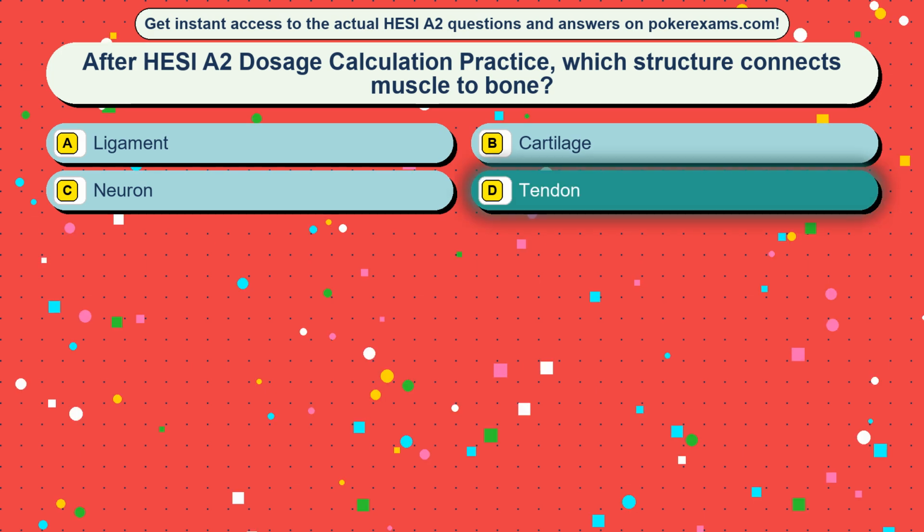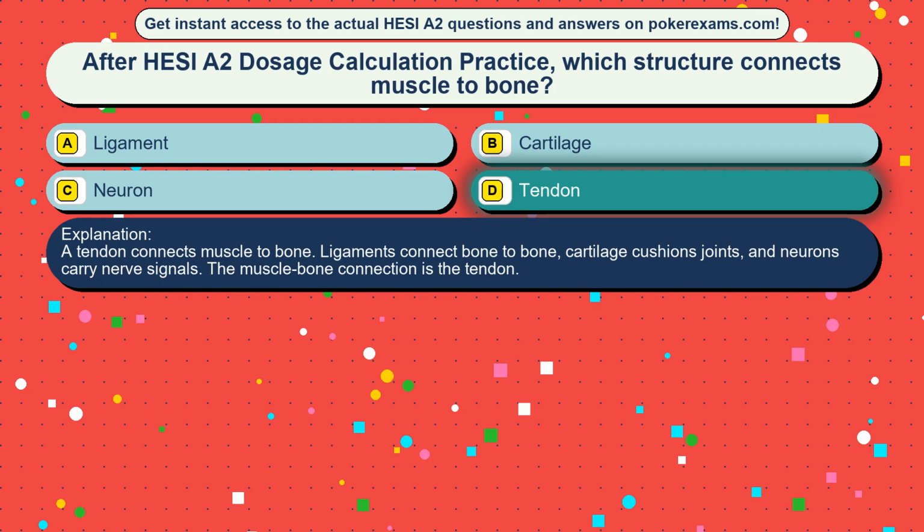The correct answer is option D, tendon. A tendon connects muscle to bone, ligaments connect bone to bone, cartilage cushions joints, and neurons carry nerve signals. The muscle-bone connection is the tendon.